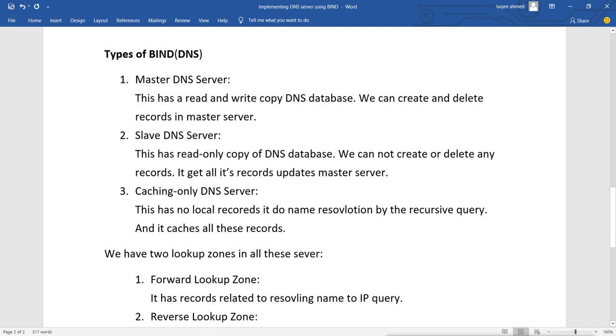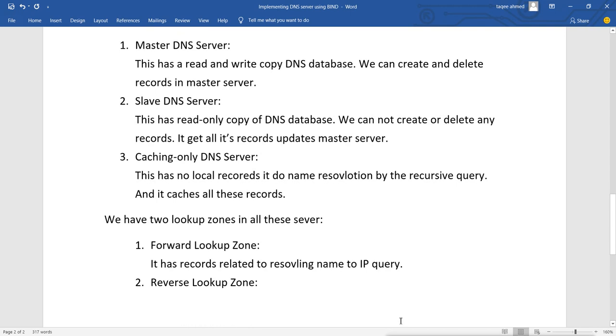Then the reverse lookup zone has records related to resolving IP to name queries.